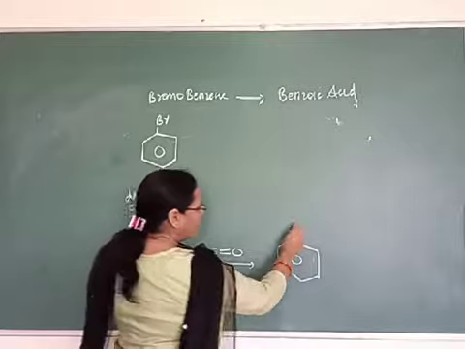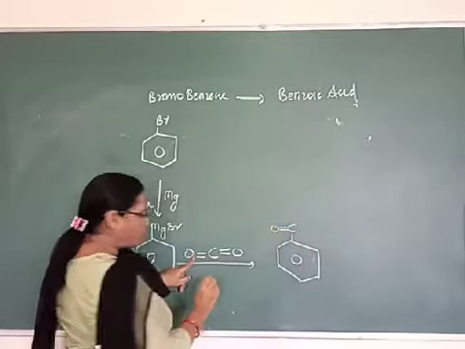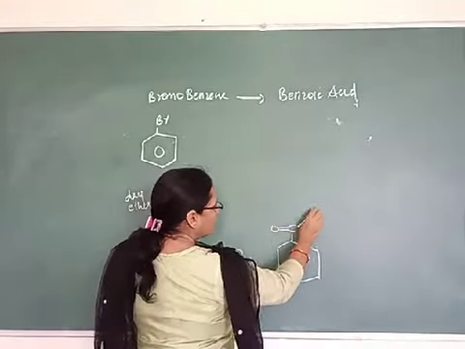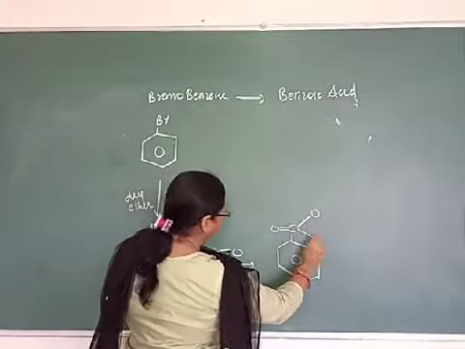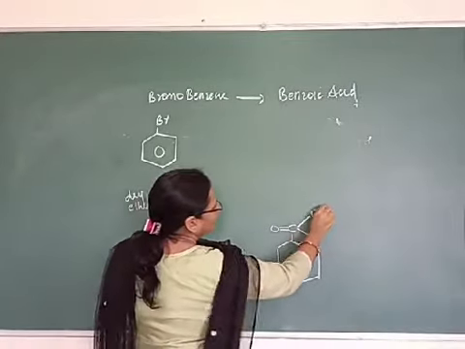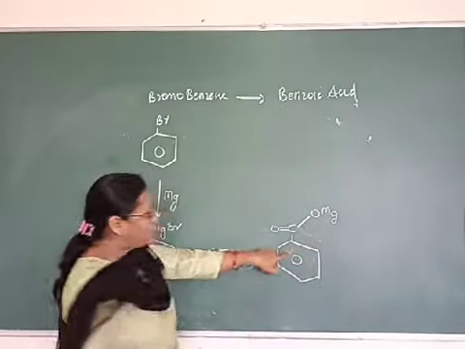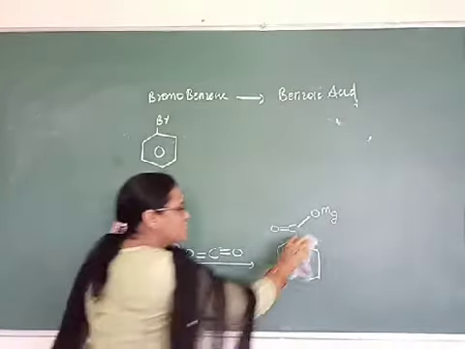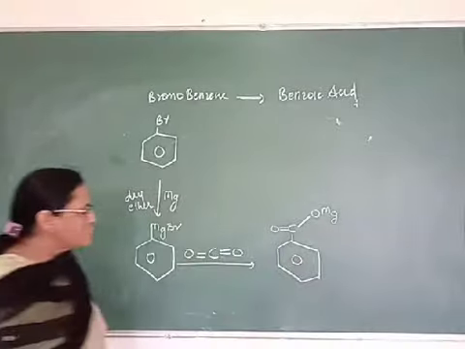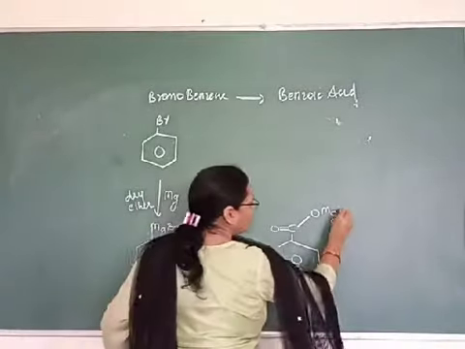To this carbon, the double bond O will be attached. These two bonds will open, to one OMgBr will be attached, and to the other the phenyl ring is attached. So you will get this intermediate here.